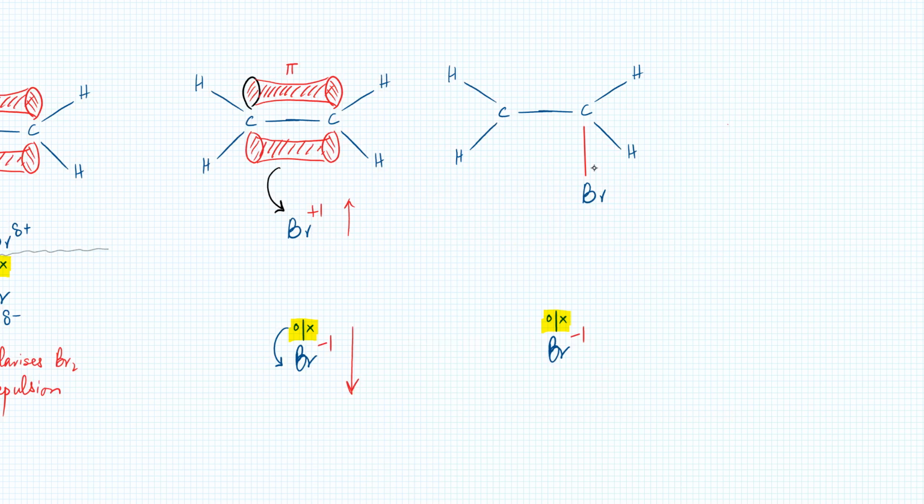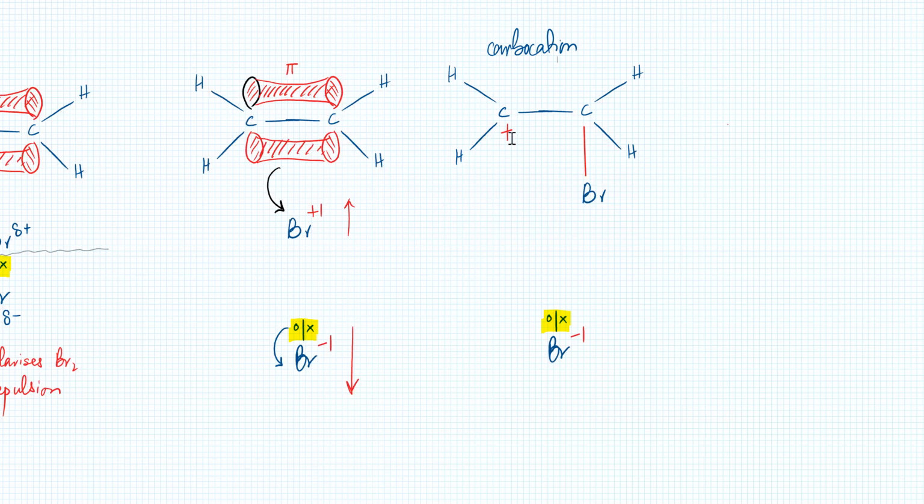And the other carbon gets a positive charge. Why does it get a positive charge? Because bromine took its electrons, like the pi electron cloud, and ended up bonding with those electrons with this carbon atom. The pi electron cloud had electrons coming from this carbon as well, but those were taken up by the positive bromine which came in. So this carbon is now positively charged, and this is known as a carbocation. Why is it a carbocation? Because the carbon has a positive charge.